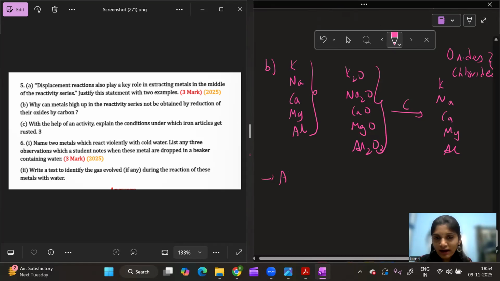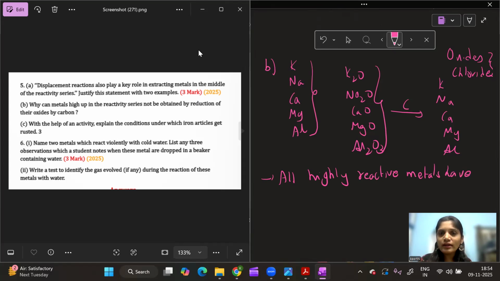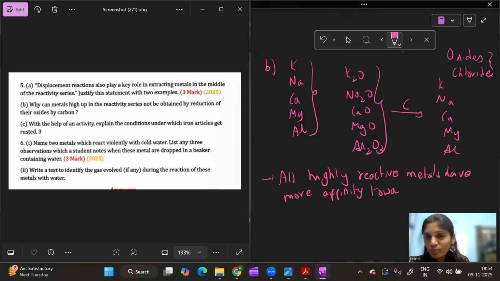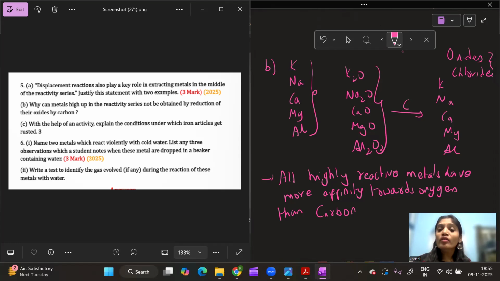Okay, this statement, please remember: all highly reactive metals have more affinity towards oxygen than carbon. This statement is very important.